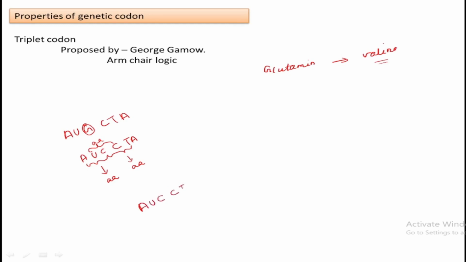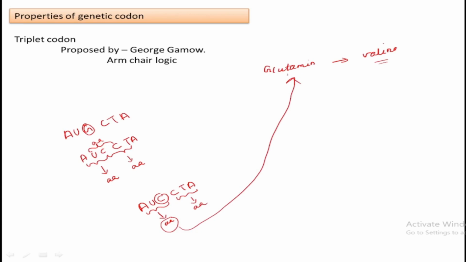Otherwise, if the codon is not overlapping, we can rewrite the same changed sequence once again, and consider that if the codon is not overlapping, then this will code for one amino acid, and this will code for one amino acid. Okay, that means a change in one base results in a change in only one amino acid. That only happens here as a result of changing one base.